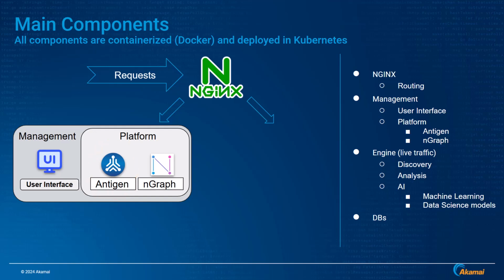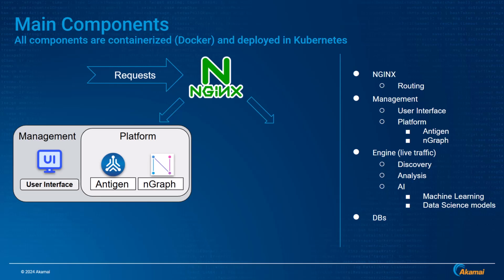Antigen also makes use of ngraph. Let's explain what ngraph is. Ngraph relates to some kind of graphical application. When we perform our integration to funnel API traffic into the Akamai API security platform, it is able to identify the topology of your environments and ecosystem that is executing your APIs.